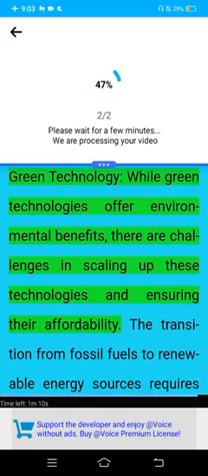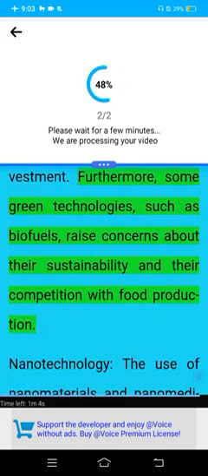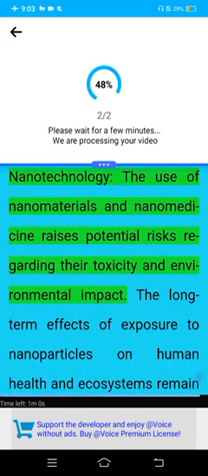Green technology. While green technologies offer environmental benefits, there are challenges in scaling up these technologies and ensuring their affordability. The transition from fossil fuels to renewable energy sources requires significant infrastructure investment. Furthermore, some green technologies, such as biofuels, raise concerns about their sustainability and competition with food production.